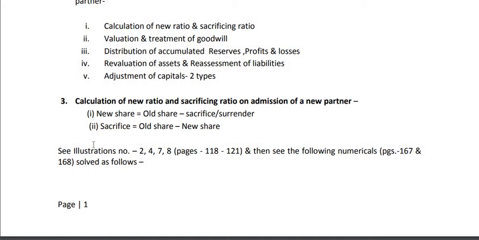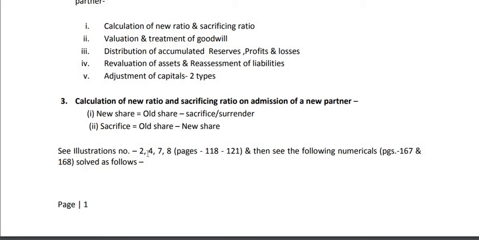So today till this. After that you have to see from your NCERT book on page number 118 to 121, 4 illustrations. Illustration number 2, 4, 7 and 8. If you go through these 4 illustrations carefully and are able to understand the solutions properly, then I will discuss some problems from your NCERT book.